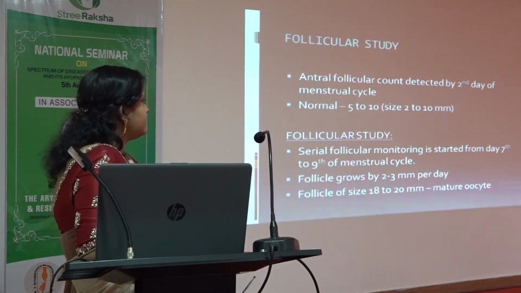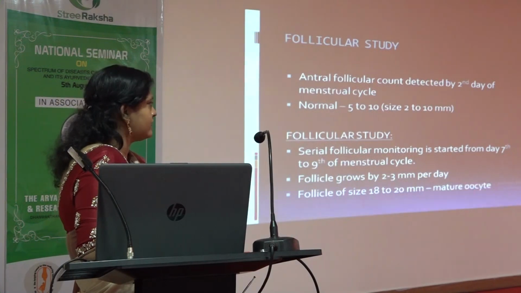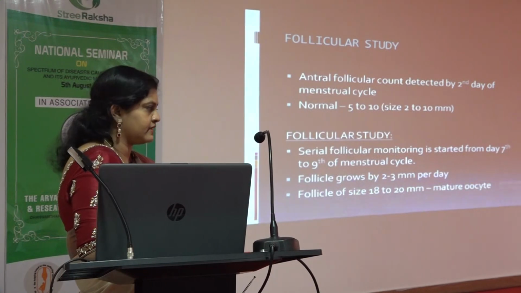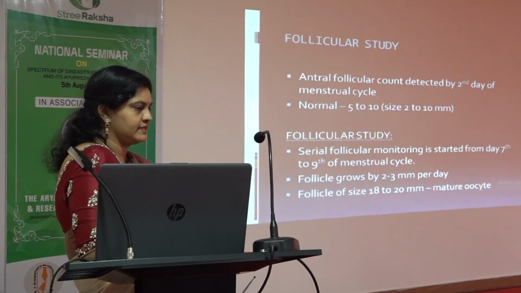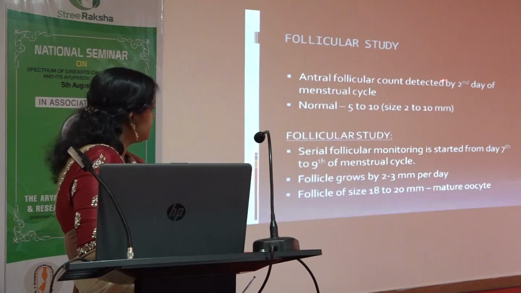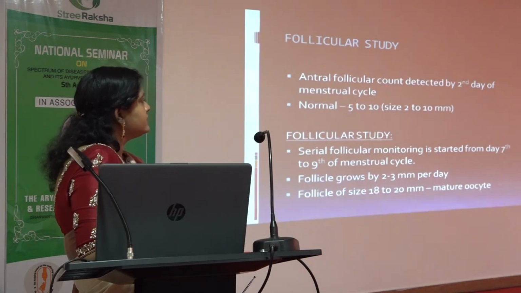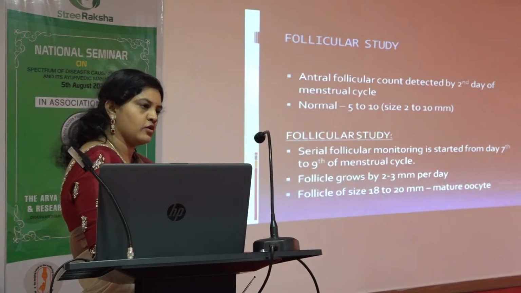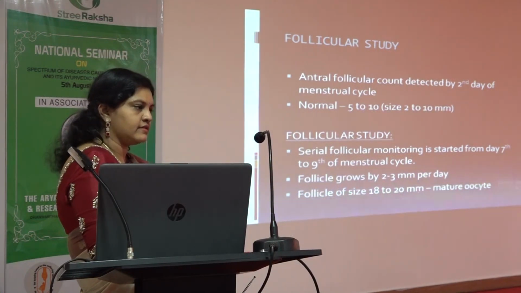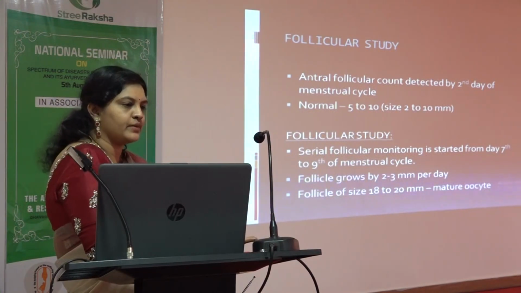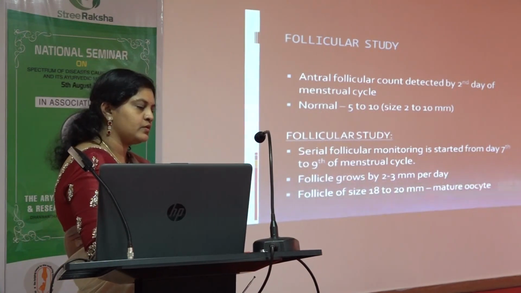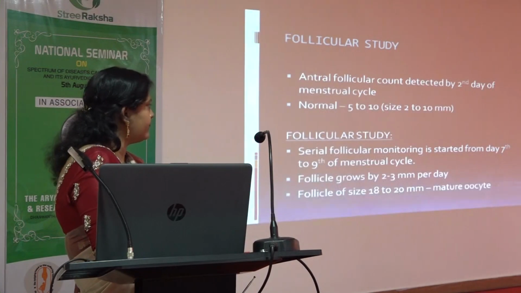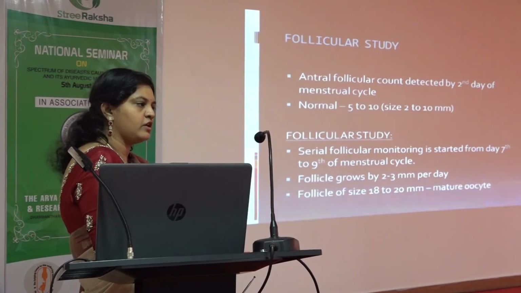So this is the normal thing which we send for everyone, that's a follicular study. Usually we send the follicular study from day 9 or day 7. But nowadays there is a recent update that we can do an antral follicular count. That is nothing but we are going to see whether the ovaries have proper follicles or not. If the follicles are less, then whatever we do, she can't become pregnant, because inborn, due to some reason, her ovary is affected. She can't even become pregnant, because there won't be any follicle for her to develop.